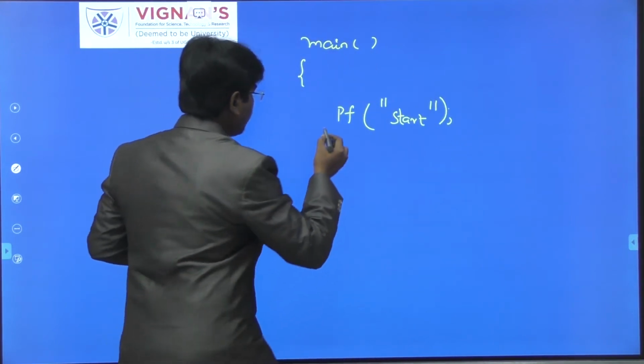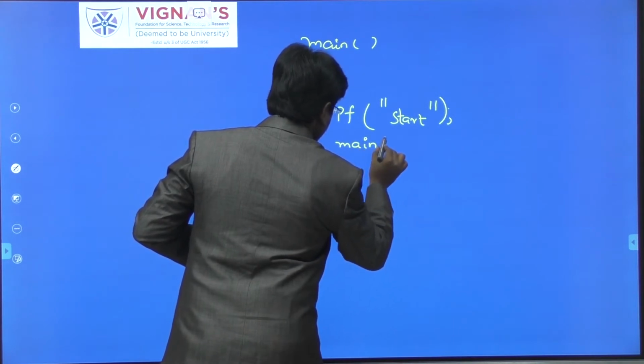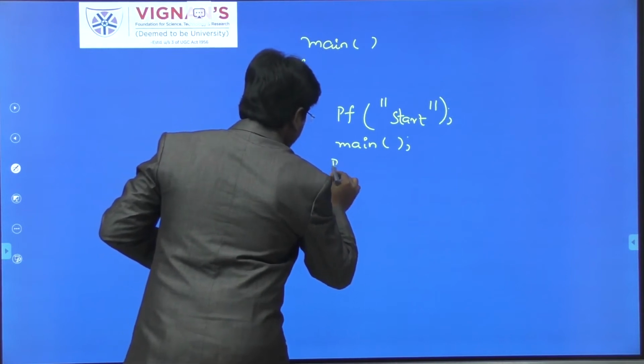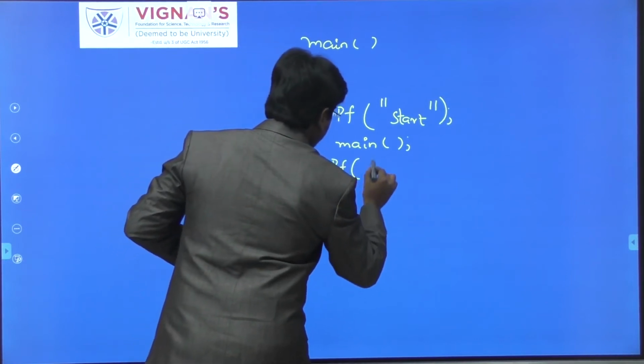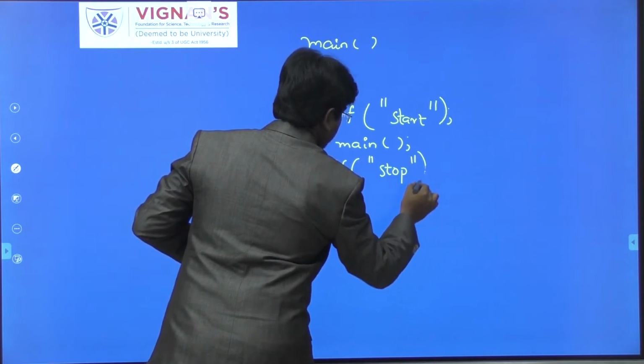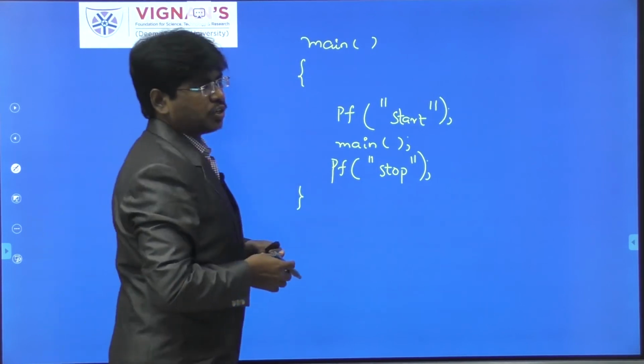After that I have written another statement, a call to the main function. After that again I have written one statement to display Stop. So these are the three statements I have written within the main function.